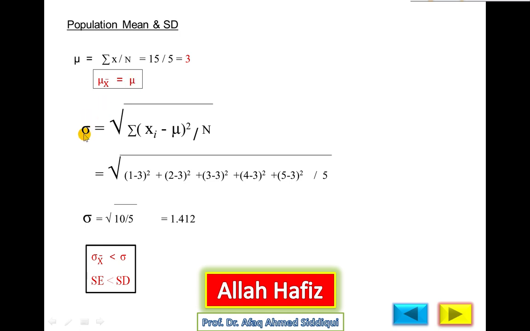Now this is the notation of the population standard deviation, sigma. Individual values are 1, 2, 3, 4, 5. Mu, the mean of the population data, is 3. We will subtract the mean from each value: 1 minus 3 whole square plus 2 minus 3 whole square and so on, 5 minus 3 whole square. The sigma sign is the summation sign, which means add all the values one by one, and then divide by the total number of observations, 5. Simplify this term, you will obtain 10 upon 5, equal to 1.412 after square root. So population standard deviation is 1.412 and standard error is 1.